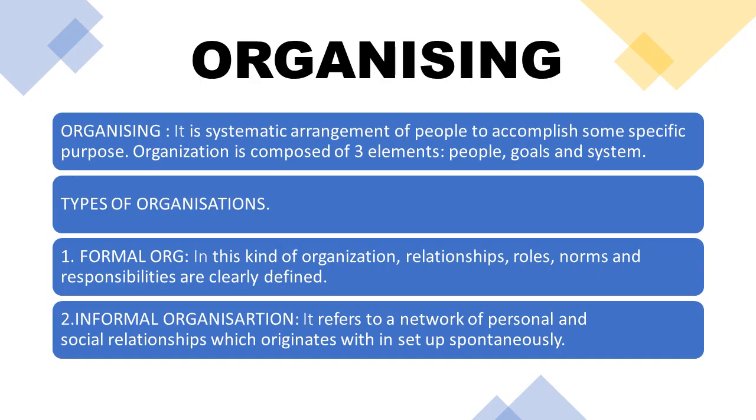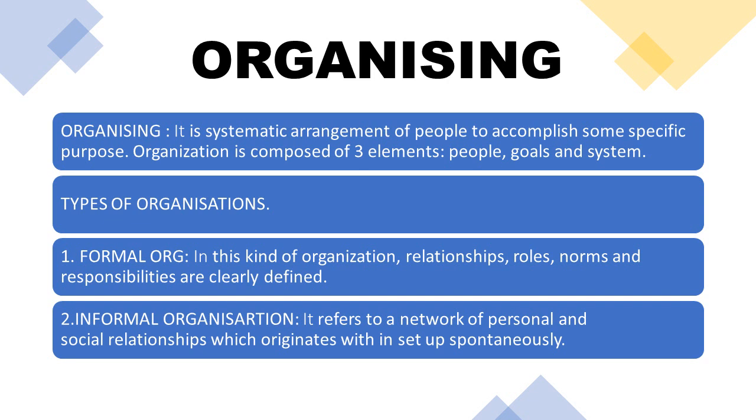Next, after planning, the second function of business management is organizing. Organizing is nothing but, after planning, we need to gather all the things we need to start action in the future. So it is a systematic arrangement of people to accomplish some specific purpose. An organization is composed of 3 elements: people, goals, and systems. In these organizations, we have 2 types: formal organization and informal organization.